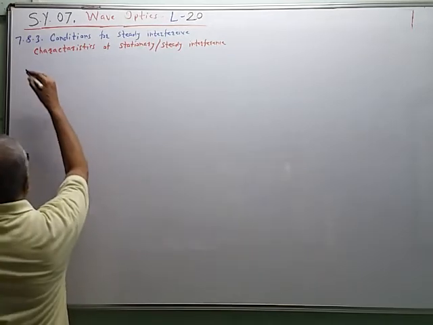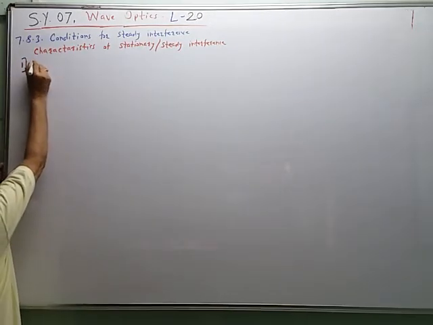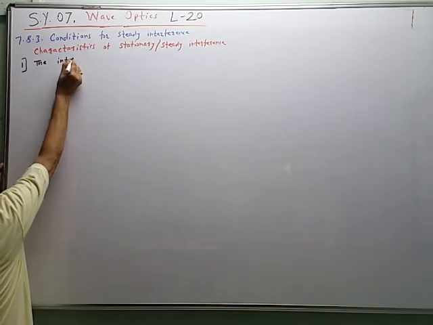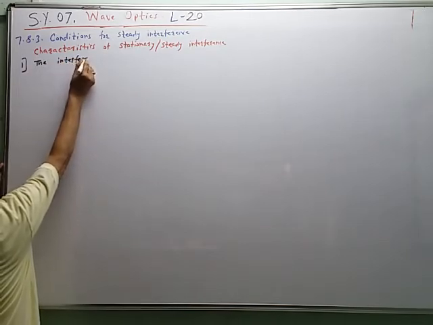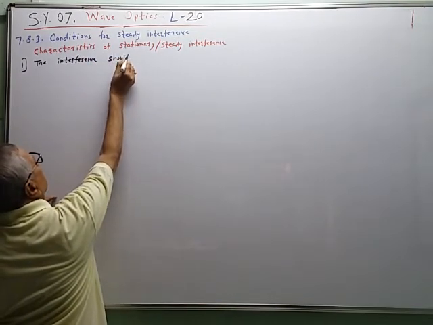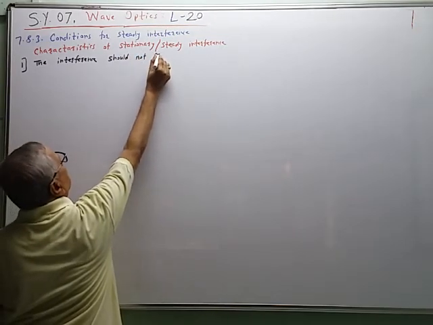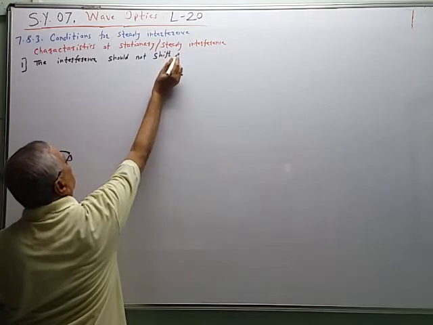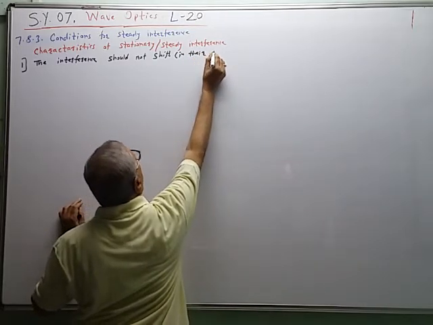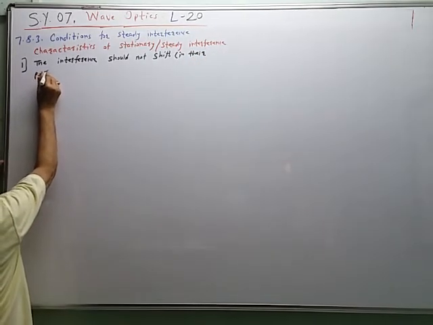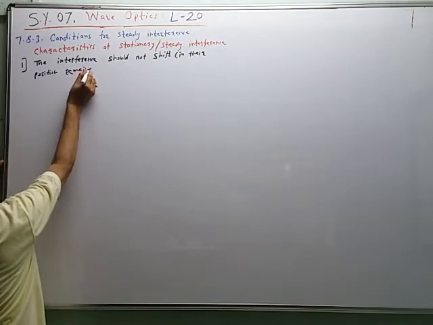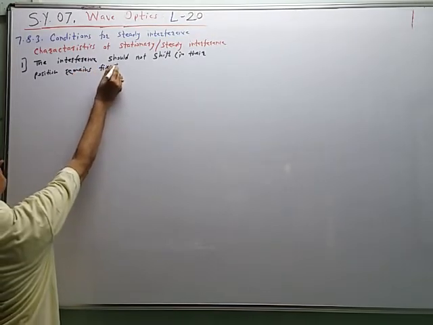So what are the characteristics? First characteristic: the interference bands should not shift. That is, their positions remain fixed.